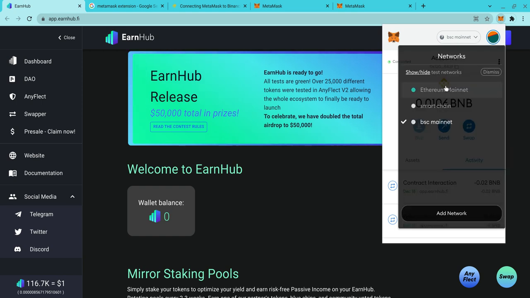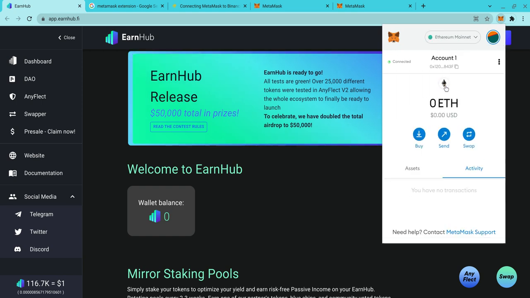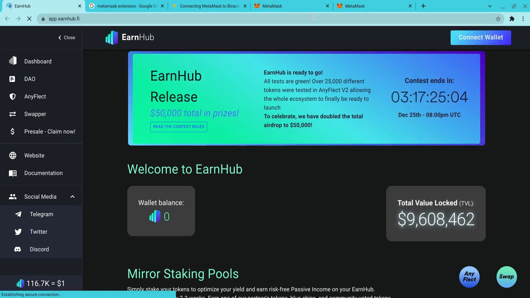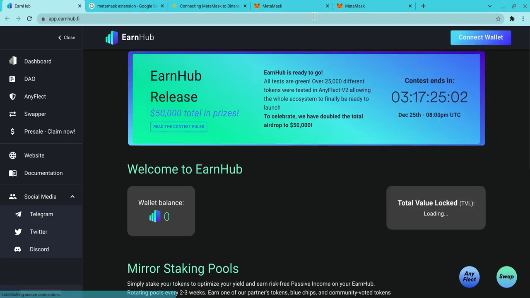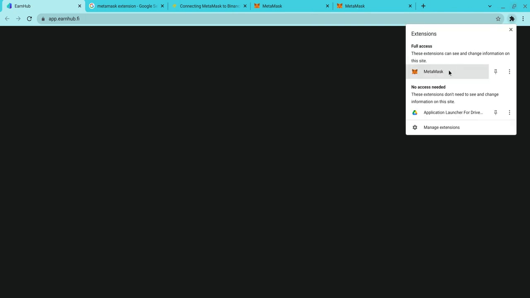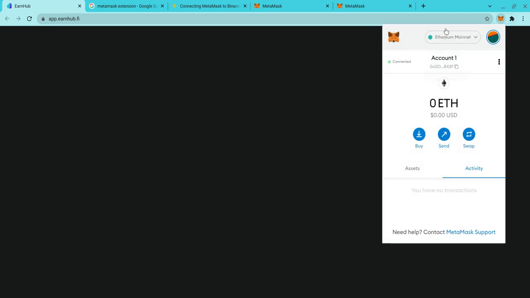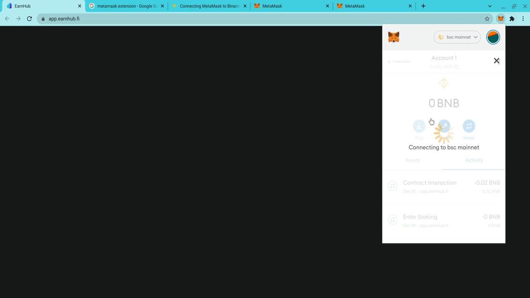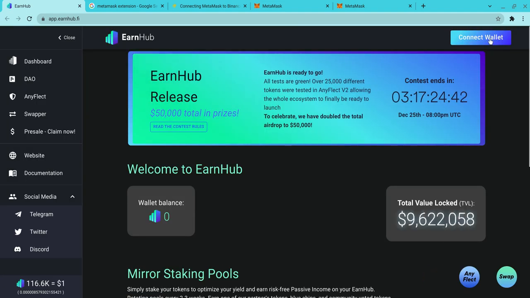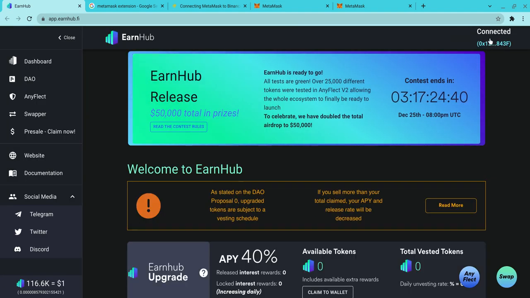But if I click here and then I try to come here again, it probably won't load. Yep, see? And to fix that, we hit MetaMask, wait for it to pop up, change that back down there, and then you hit this again. You hit connect wallet, and that's how you do it.